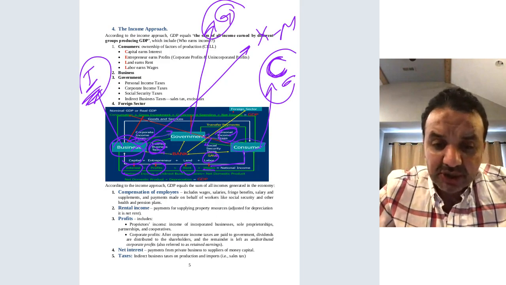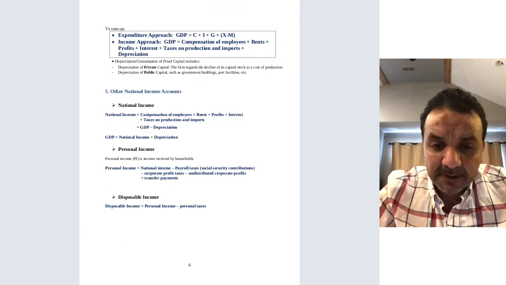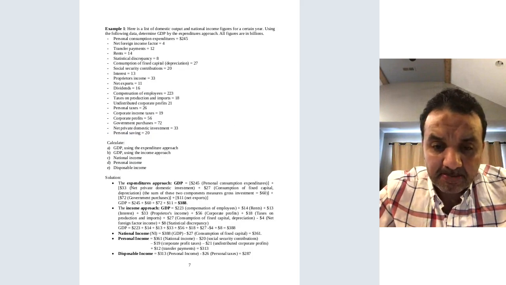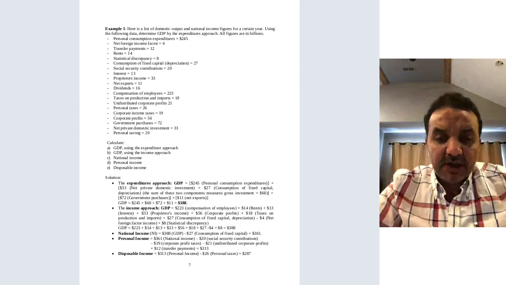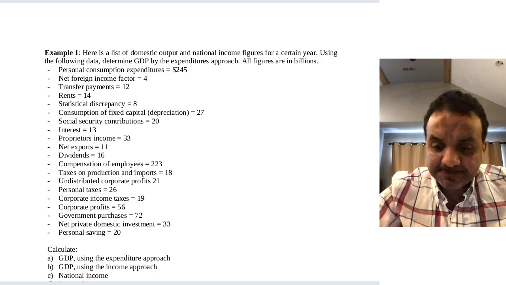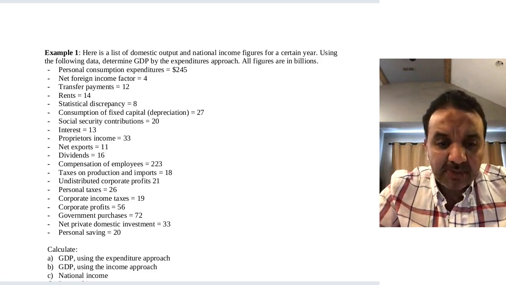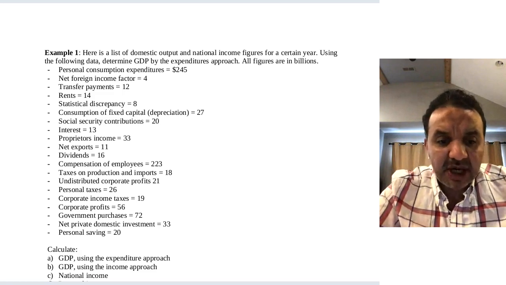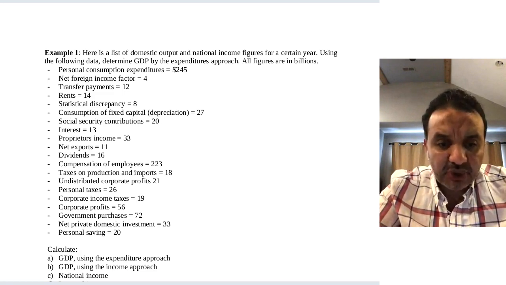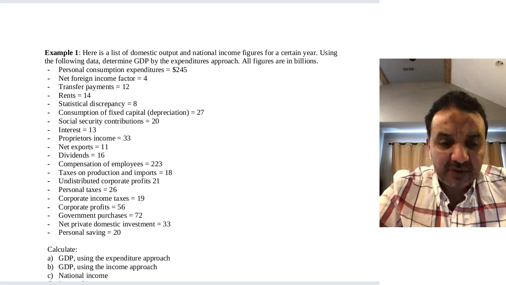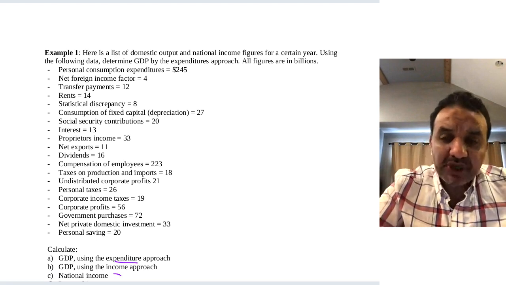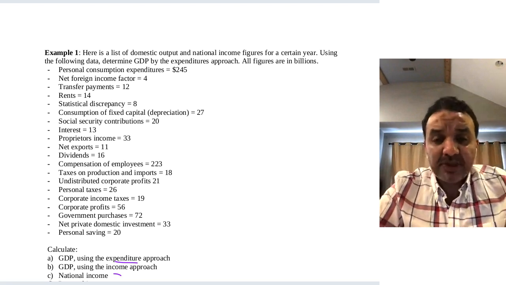Okay, let's see an example here. In this example, I'm giving you different accounts, and you are supposed to use these accounts to find the GDP using the expenditure approach and the income approach, which I haven't explained. But let's focus now on the expenditure approach.